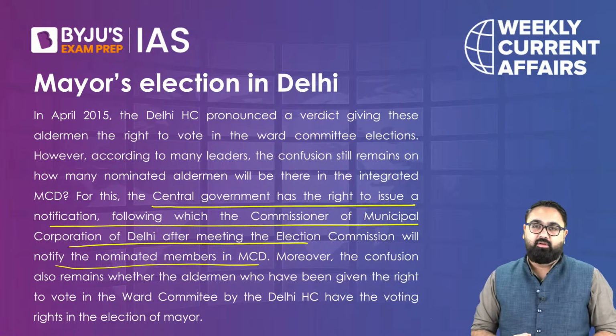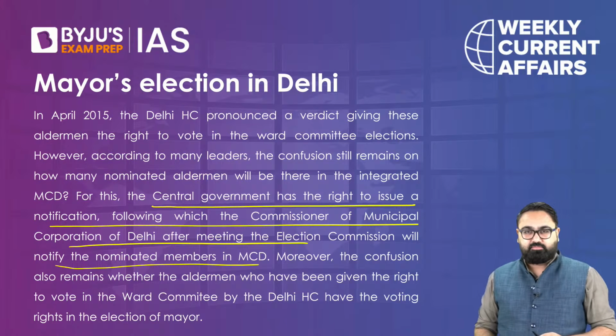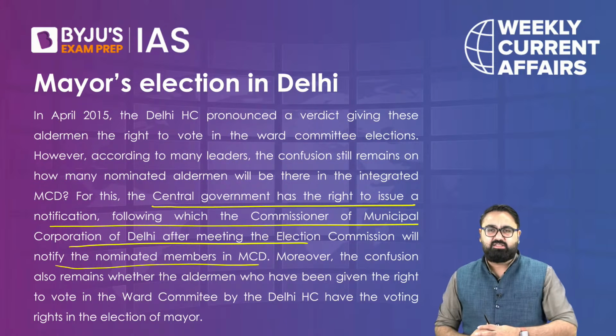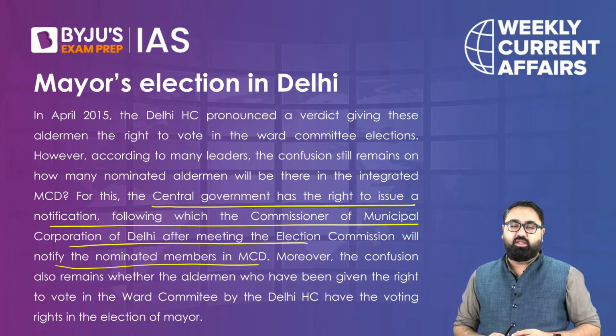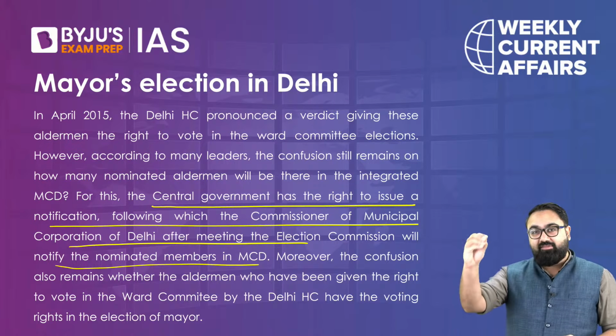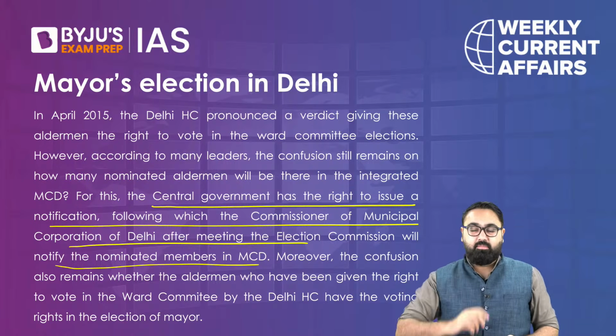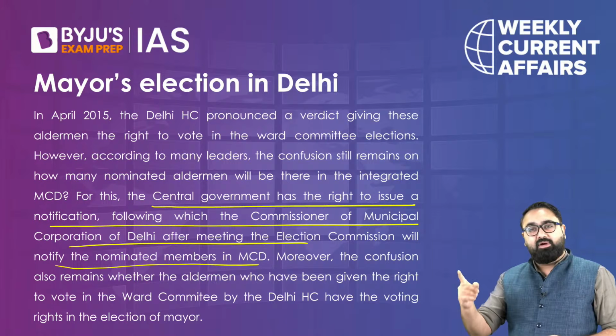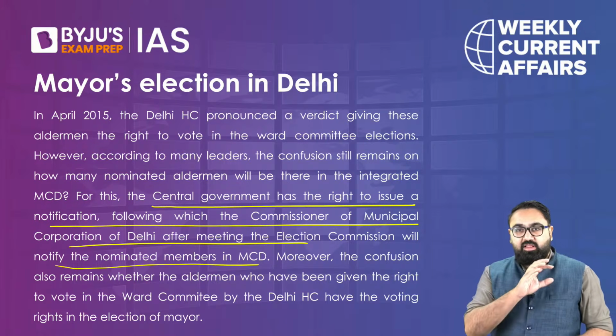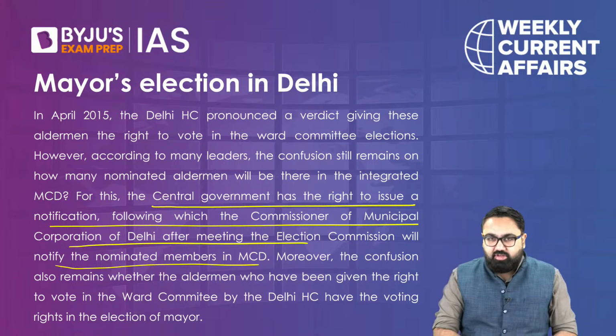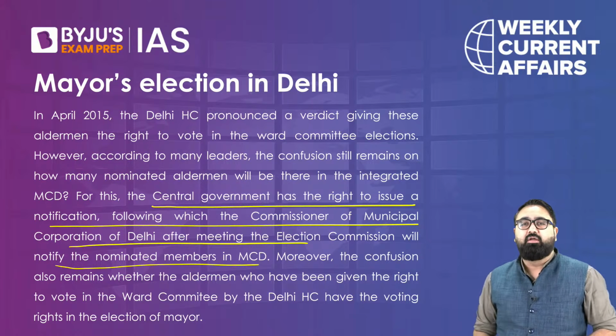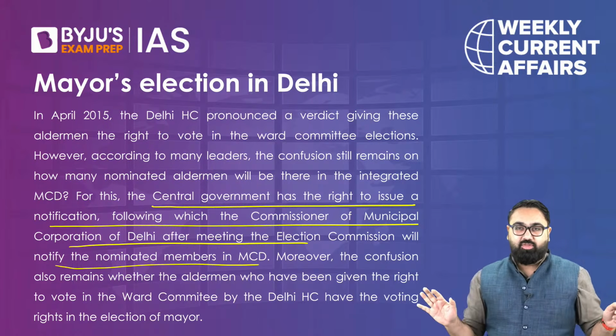Let me again repeat what I said. In the MCD election results, the Aam Aadmi Party has got the majority. But that doesn't mean that they will get to have their mayor. Why? Because there are nominated members also. How will these nominated members vote, or would they have the right to vote in the election of the mayor? There is no clarity on that.